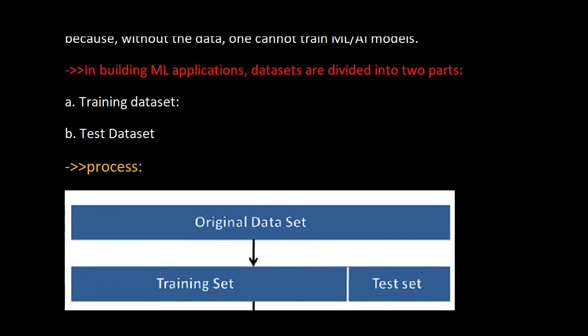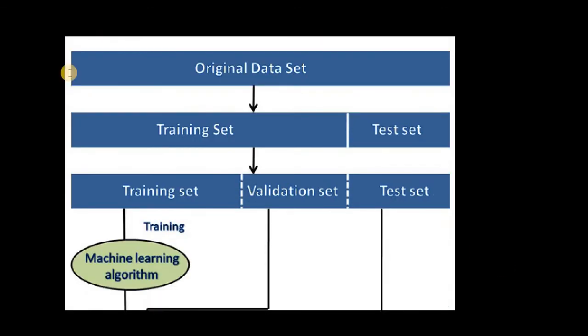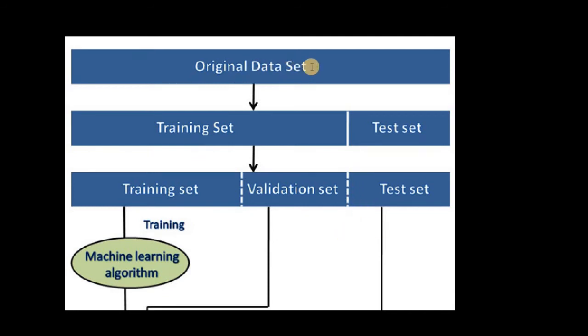Now let's see. In building an ML application, data sets are divided into two parts, that is the training data set and the test data set. Now I am going to show you in pictorial form to make it easy to understand. This is the original data set, and the original data set is divided into two parts, the training data set and the test data set.